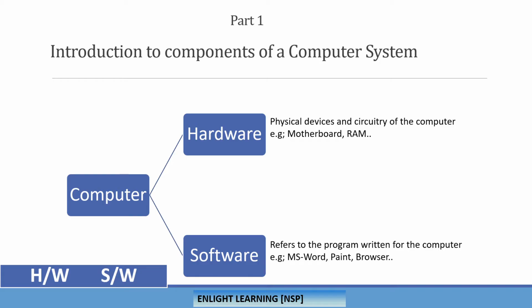Whereas software is the program, a set of instructions which helps the user perform required operations, like working on a Word document, where MS Word itself is a software tool. So at a high level, we can categorize a computer as one hardware component and another as a software component.